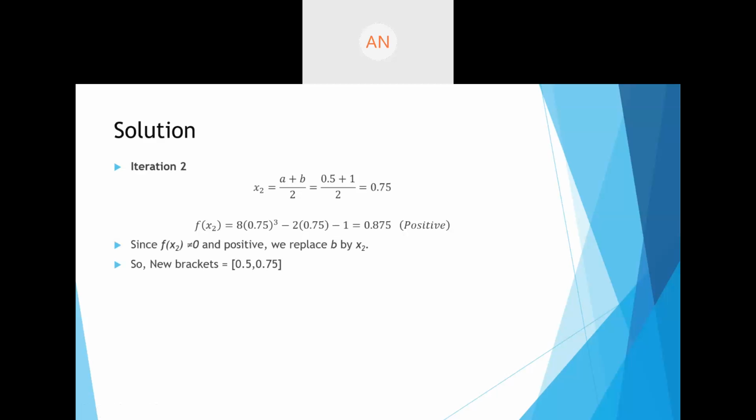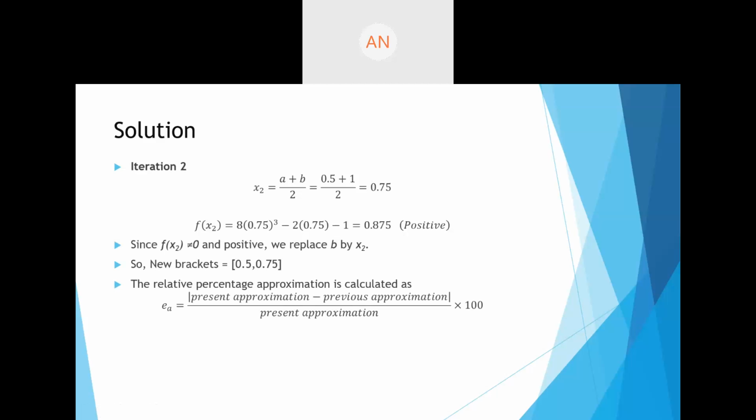Now in iteration 2 onwards, we can start finding the relative approximate error. Alright, so the relative approximate error is calculated as EA is equal to absolute error upon present approximation into 100. So that is modulus of present approximation minus previous approximation upon present approximation into 100.